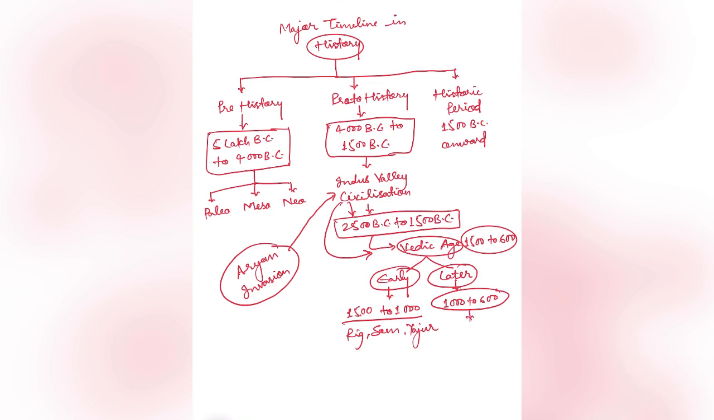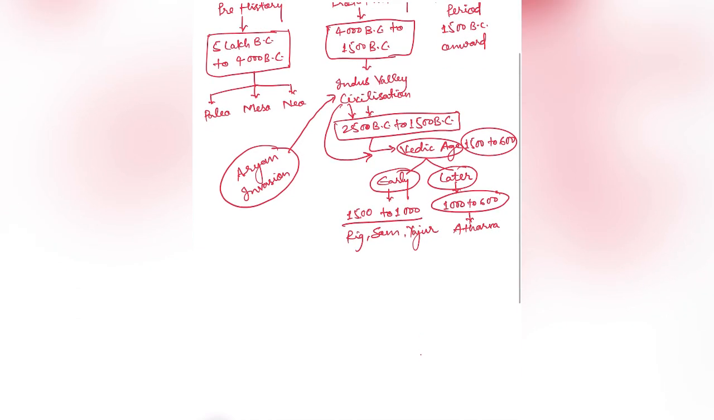If you talk about the texts of the early Vedic age, the Rig Veda, Sama Veda, and Yajur Veda were written in the early Vedic age, whereas Atharva Veda was written in the later Vedic age. And then the Vedic age was followed by the Ganga Valley civilization. There is a period of gap, actually. They call it the Black Period because no one knows what happened in that period.